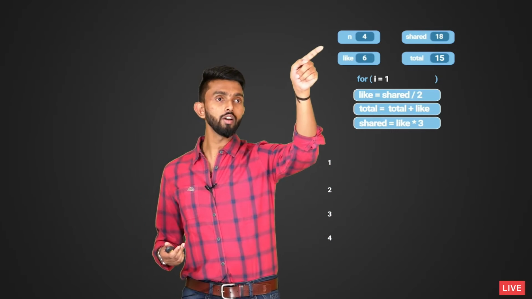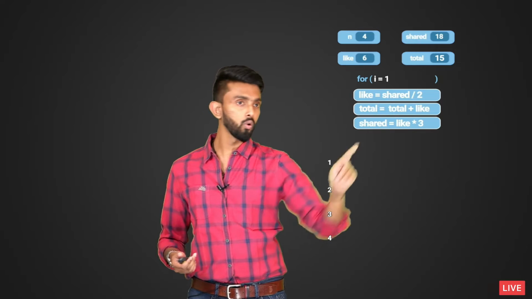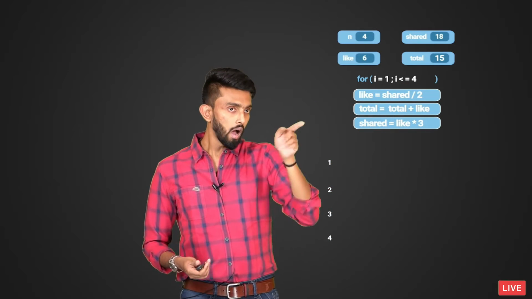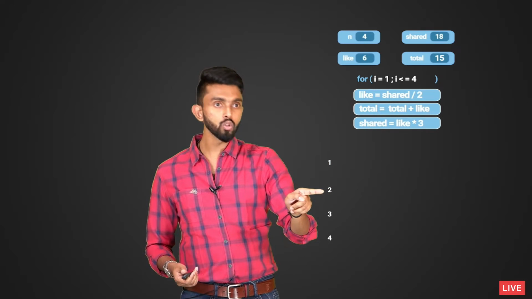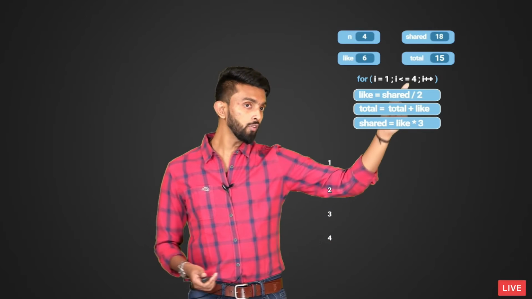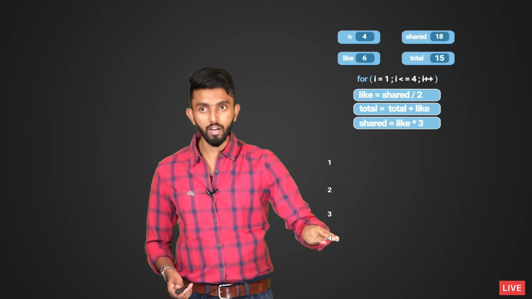The last day is given to you by n. In this case, n is 4. So I will say i less than or equal to 4. After 1 day gets over, i's value should increase, i plus plus. Hope I'm clear. Now, if you write 4, it will work only for 4 days.